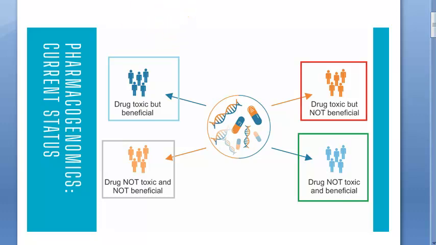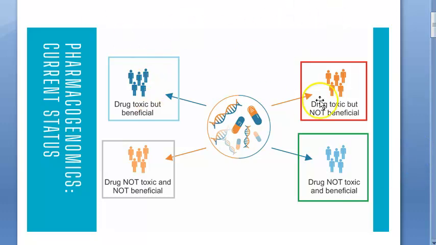So what you are trying to explain is, if I give the drug to some people, see here, look at this zone here. If I give the drug to these people, it's neither toxic and it is very, very beneficial. The drug is very useful for these people. But look at these people here. For these people, the drug is not at all beneficial and it is toxic also because their genetics is like that. You understood? Okay. So, based on the genetics, the drug response differs. Did you understand? Based on the genetic basis, you are prescribing drugs and the doses.